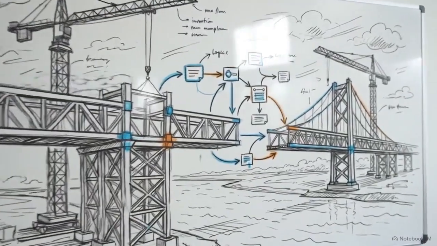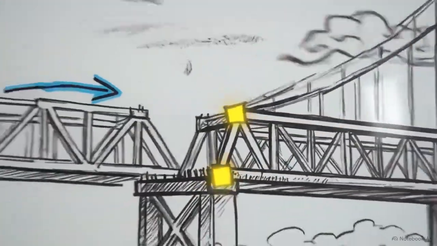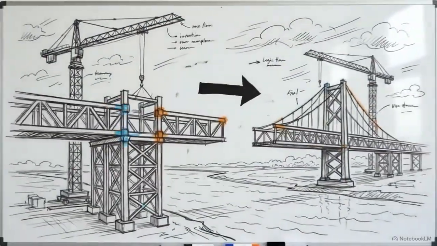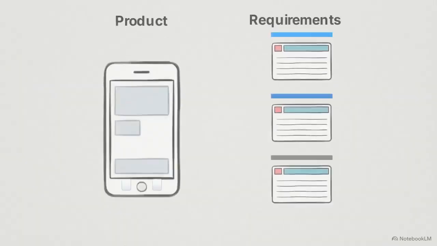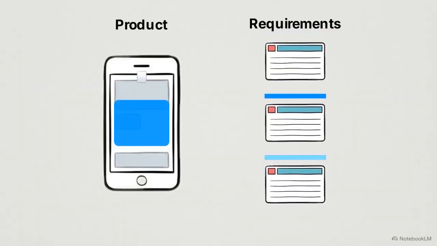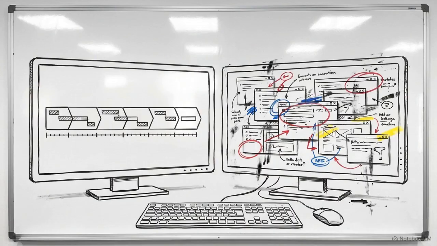Traditional predictive planning relies on environmental stability. This approach is highly effective for physical construction, like building a steel bridge, where the environment is controlled, materials are predictable, and external changes are rare. But software and product development happen in fluid environments, where requirements evolve rapidly. In these contexts, an upfront plan often becomes a liability.